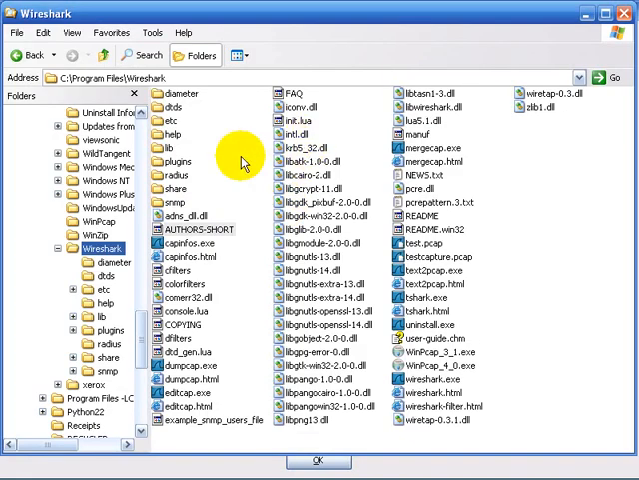Now I'm looking at the Wireshark directory, and here we can see there are a number of files. I have a couple of capture files that I saved directly into here for doing some tests, but you'll see some executable files, and all of those are the command line files. Now the command line tools with Wireshark are really nice to use.